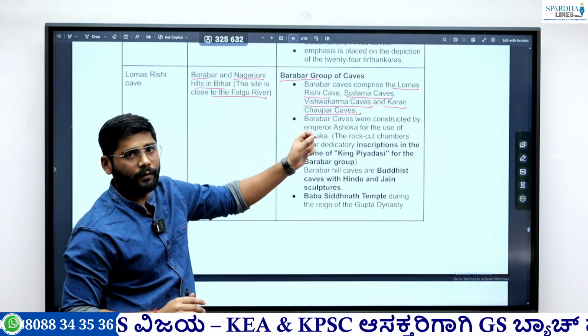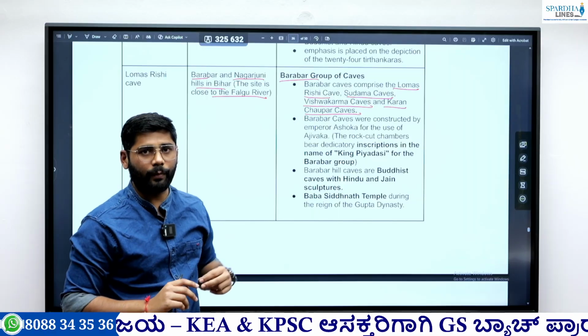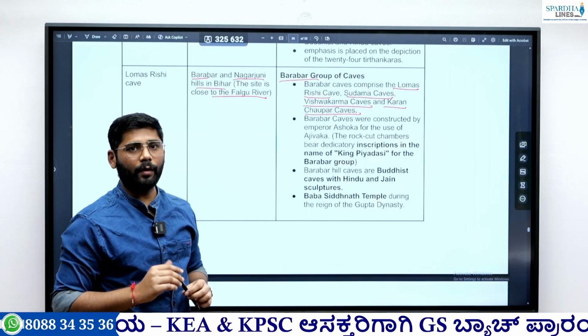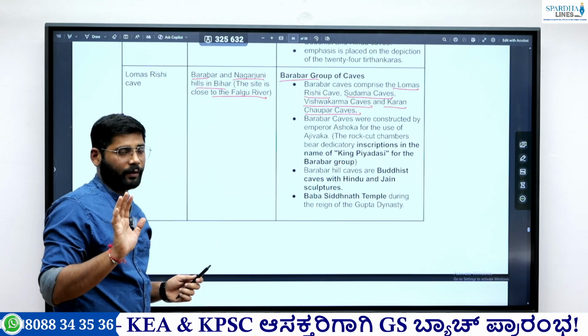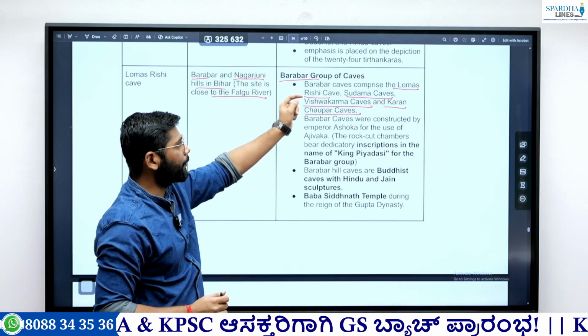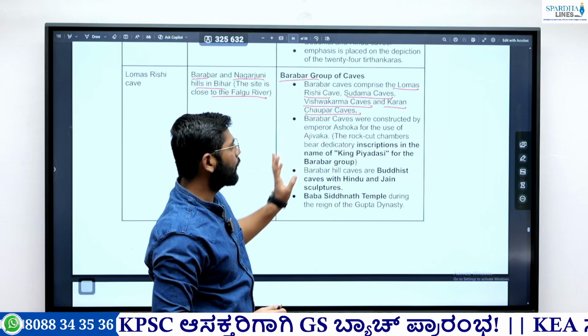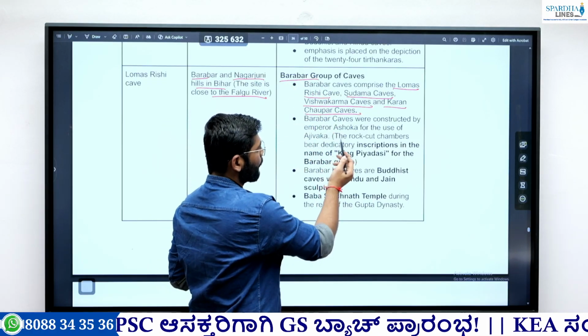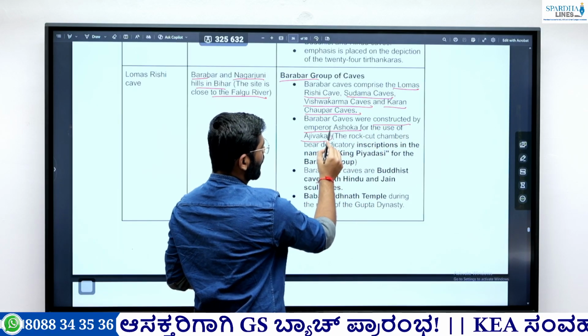Okay, if they said Maharashtra, then it is also correct. Okay, Vishwakarma cave is also in Barabar. They will ask where the Rangamahal or the Pandava caves are located. So remember, it is in Madhya Pradesh, we have seen previously. So the Barabar group of caves consists of the Lomas Rishi cave, Sudama cave, Vishwakarma cave, and the Karan Chopar cave.